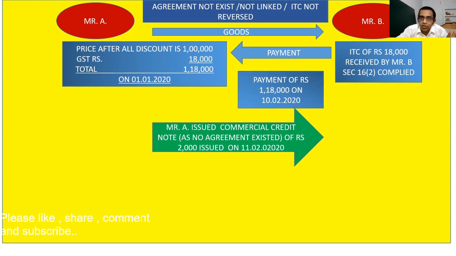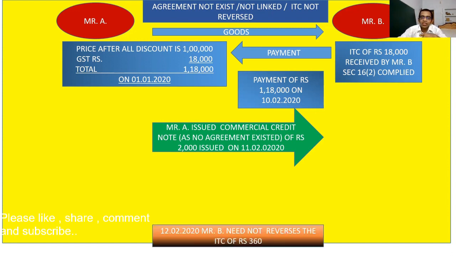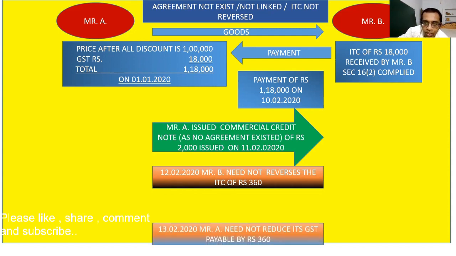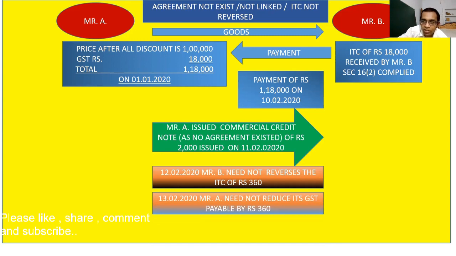Okay, so Mr. A issued a commercial credit note of rupees 2,000 because Mr. A wants to give a discount of rupees 2,000. Now what will Mr. B do? Will Mr. B reverse any ITC? No. Mr. B need not reverse any ITC. So Mr. B will not reduce any ITC.